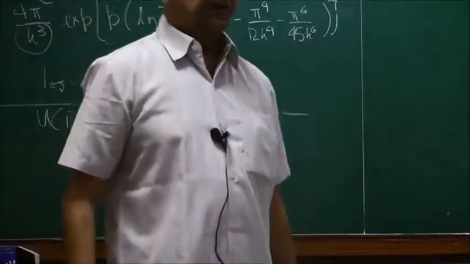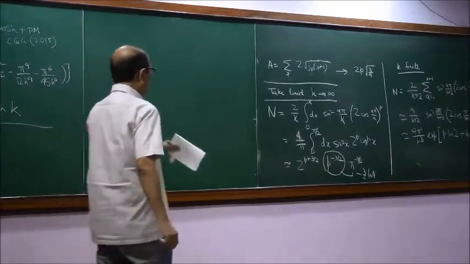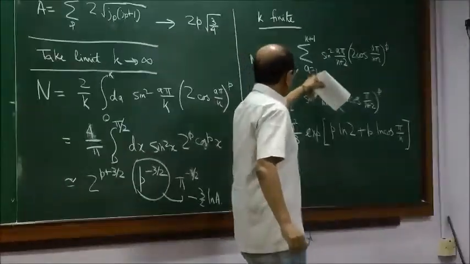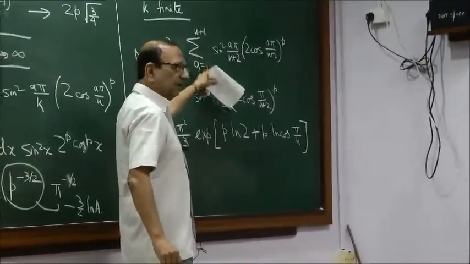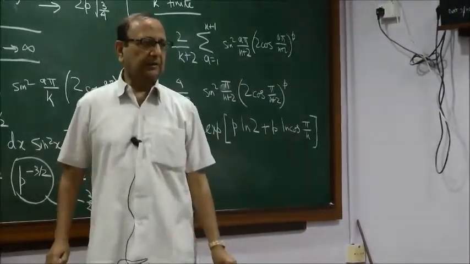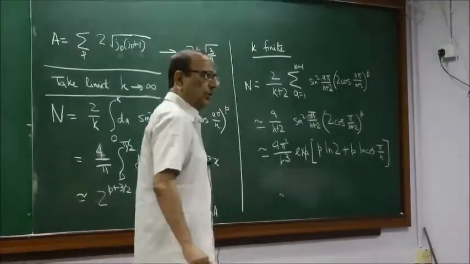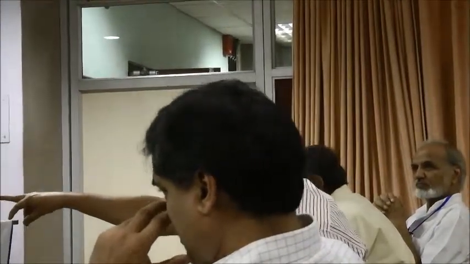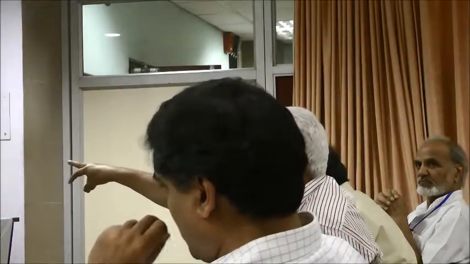Why is the limit of k going to infinity different? That is because here we have assumed that in the limit of K going to infinity, all the terms have to contribute. Here there is a finite series. When you take K to infinity, it becomes an infinite series, so there are complications associated with that. While taking the limit, at the exact limit, there is a different result. No, this is correct, there is no doubt about this. I'm asking that obviously, as you increase more and more the value of k, all other terms which you are dropping here, which have been contributing, ignoring them is also incorrect.